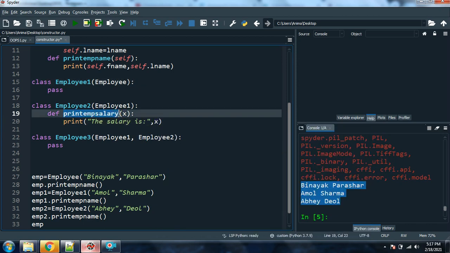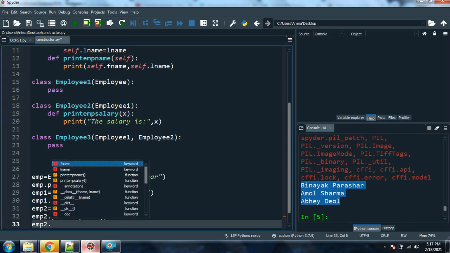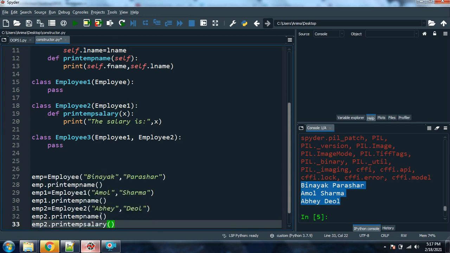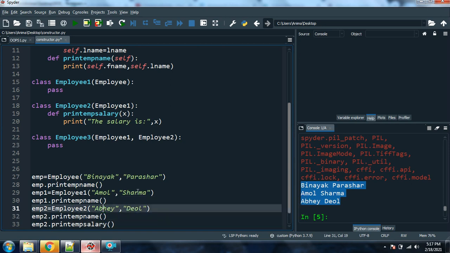Now I have created one more method, say suppose print employee salary in employee 2, not in employee 1. So as soon as I type emp2 dot, it will show you, let me check it out, f name, last name, print employee name, print employee salary is also coming. Can you check it out here? Print employee salary is also coming. So here in emp2 I have to pass, emp2 I have done it.